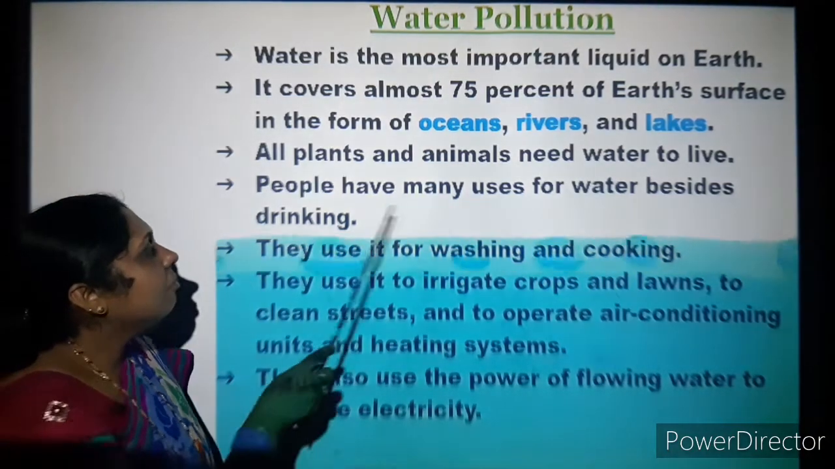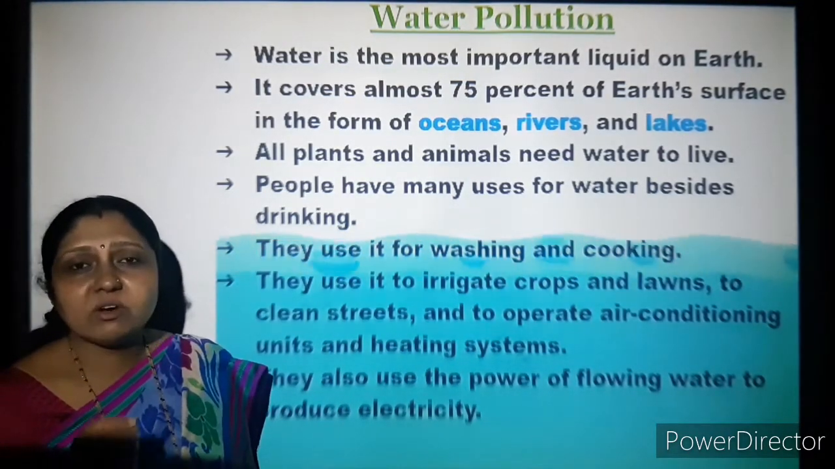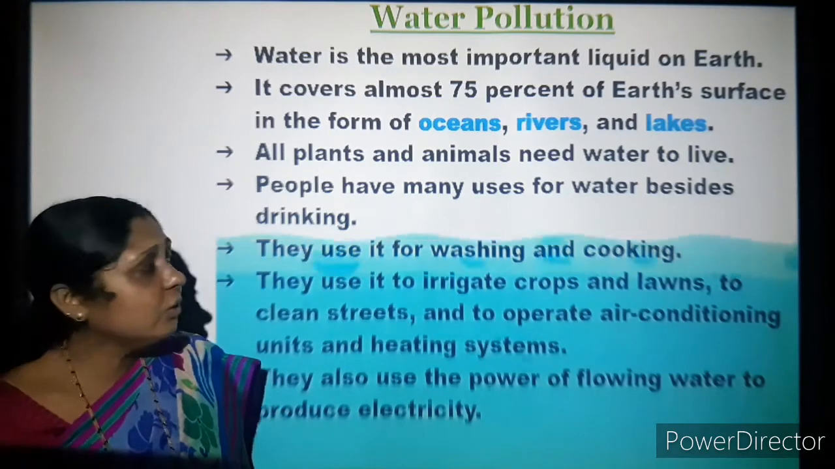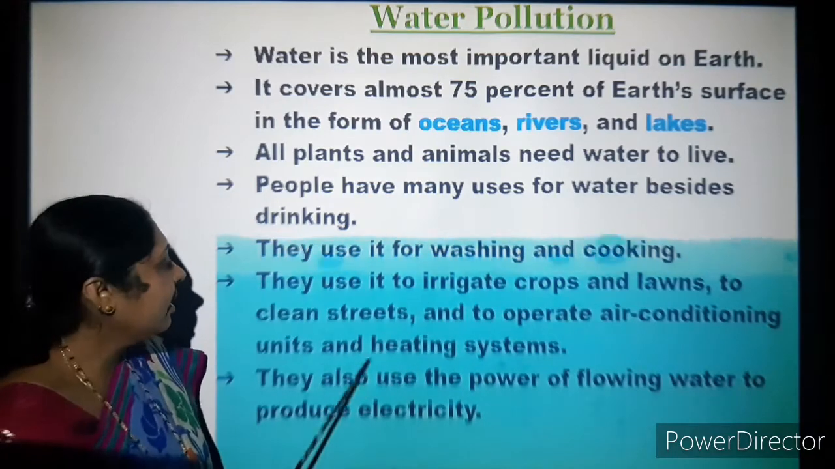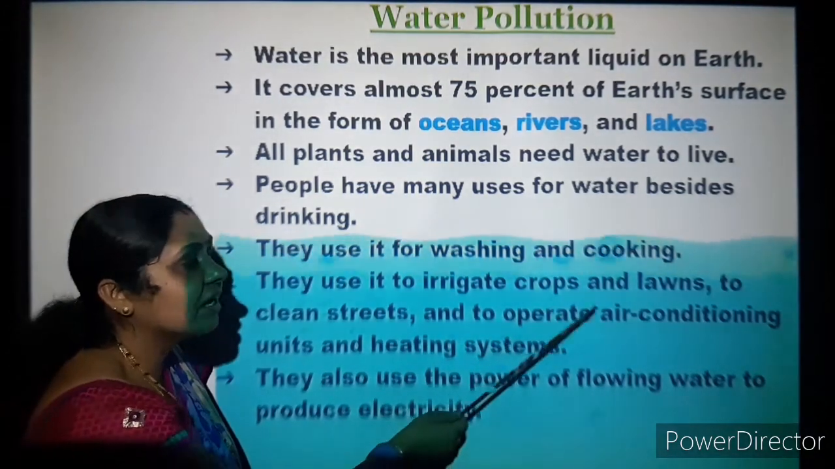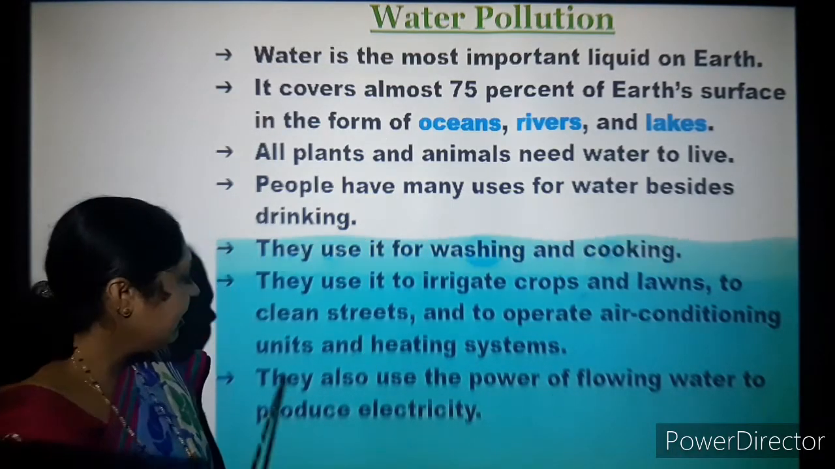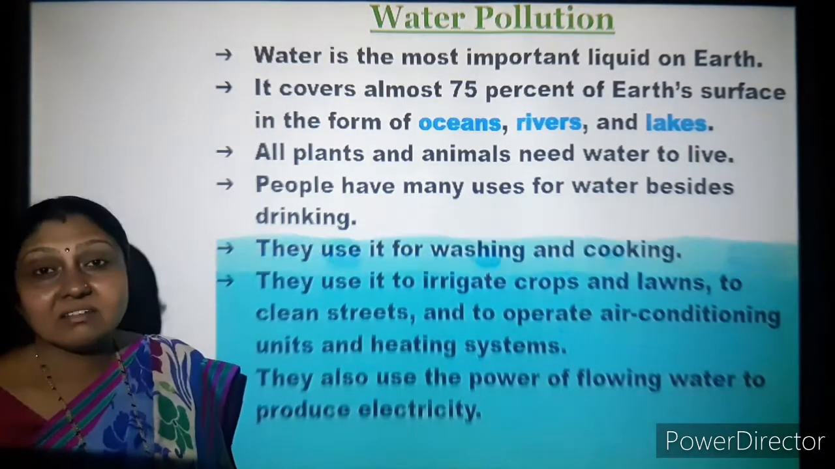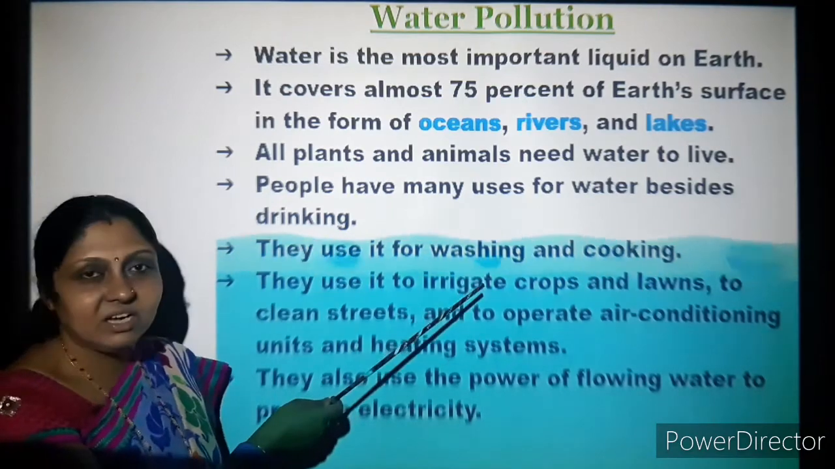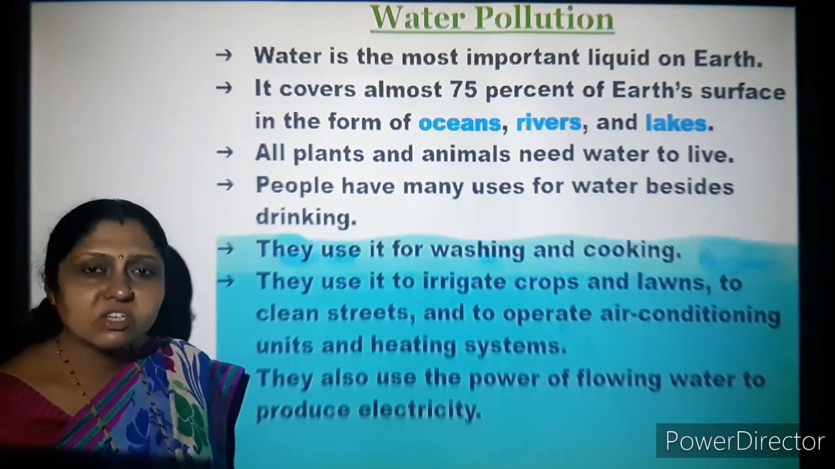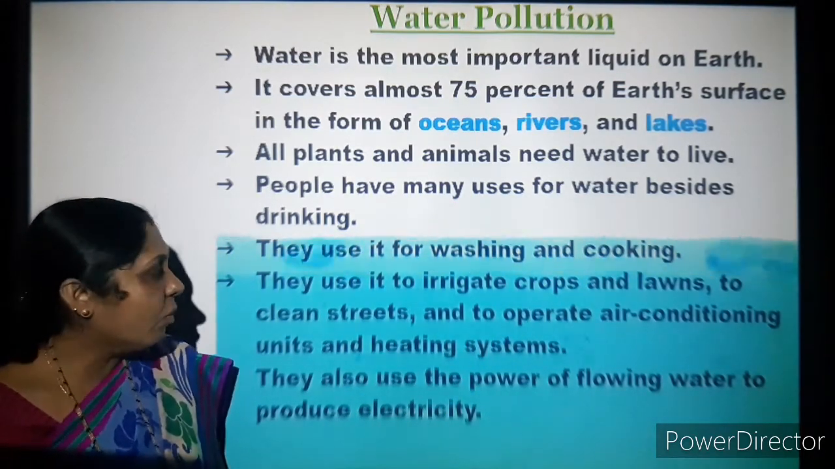People have many uses for water besides drinking. Water is not only used for drinking; there are many other uses. They use it for washing and cooking. They use it to irrigate crops and lawns, to clean streets, and to operate air conditioning units and heating systems. See the uses of water. First, drinking, then washing clothes, washing vessels, washing your vehicles, then cooking. Yes, for cooking you need water.